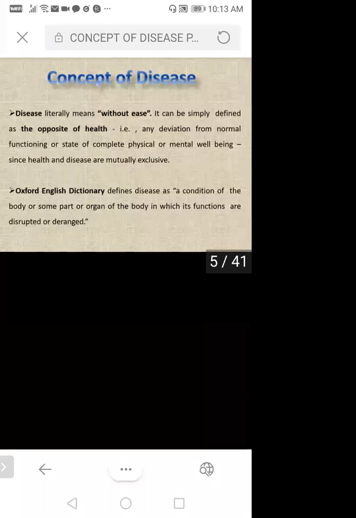If you have some deviation from your normal routine health, it may relate to physical health, mental health, or spiritual health. Second, in the Oxford English Dictionary, they say it is a condition of the body or some part or organ of the body in which its functions are disrupted. If your organs are not working properly, then that time it is known as disease.